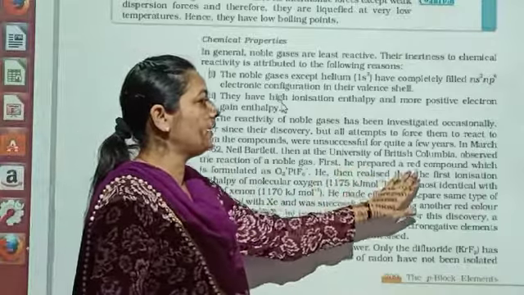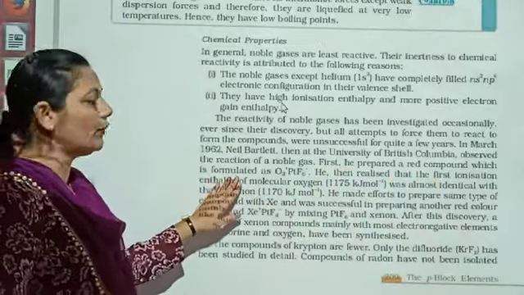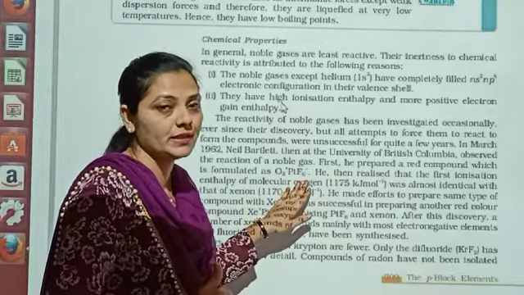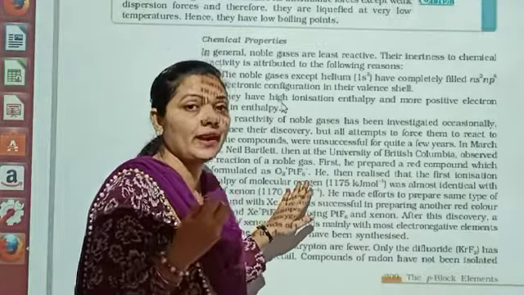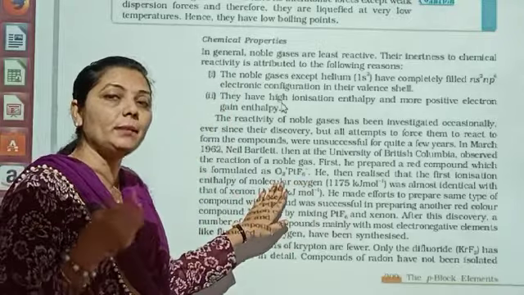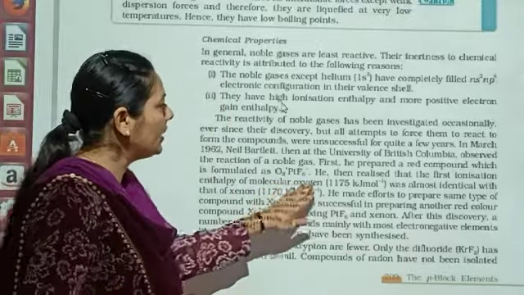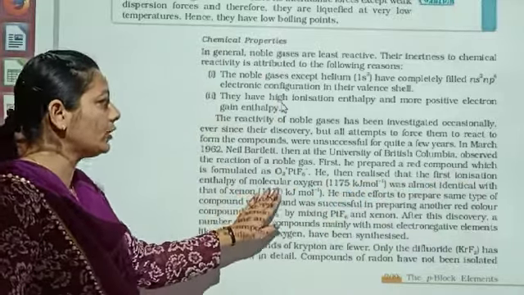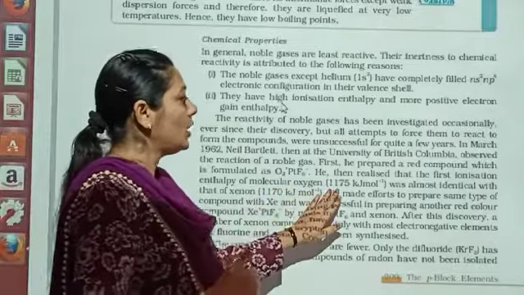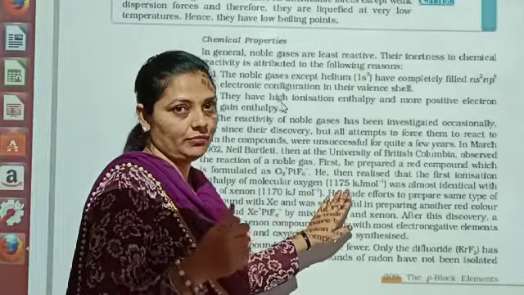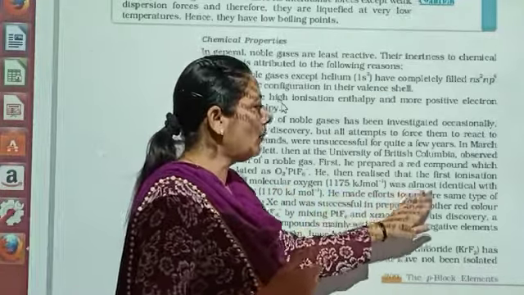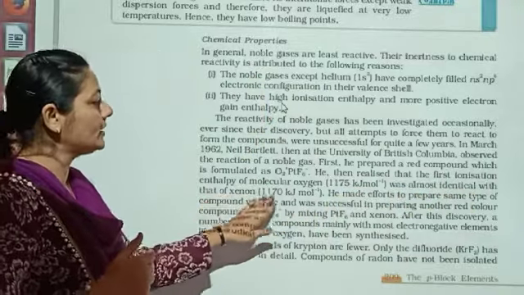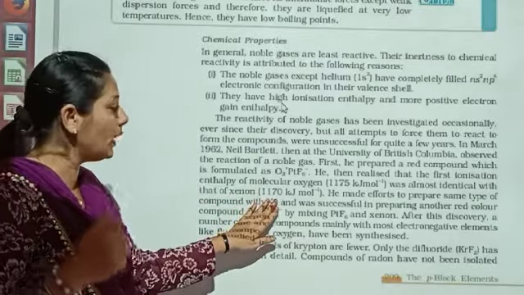First time he prepared the red compound, which is formulated as O2+PtF6-. See, this is the particular reaction between the oxygen, platinum and fluoride. He then realized that the first ionization enthalpy of the molecular oxygen, that is 1175 kilojoule per mole, was almost identical with that of the xenon, that is 1170 किलोजूल पर मोल.